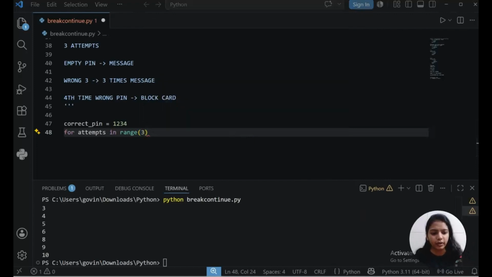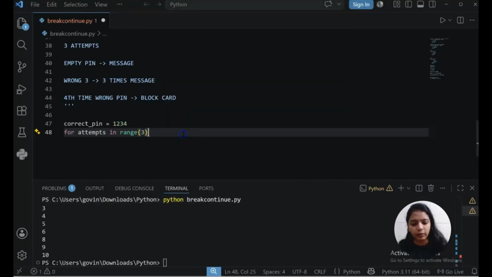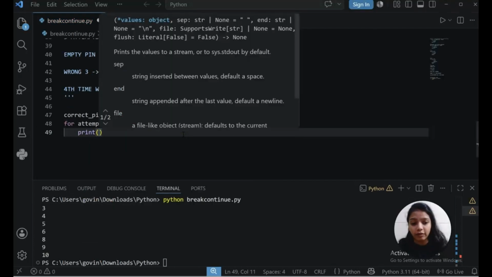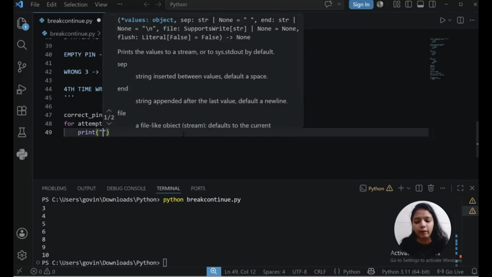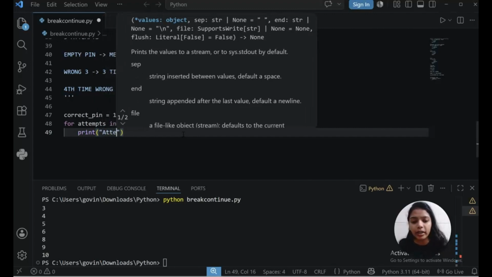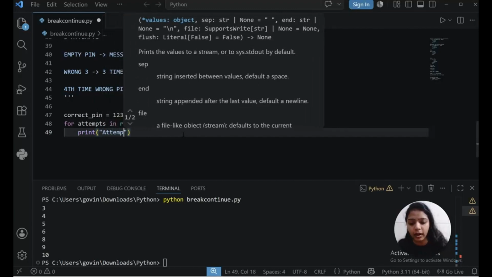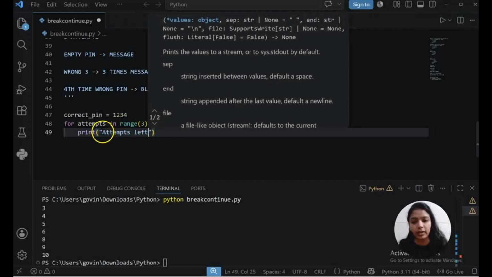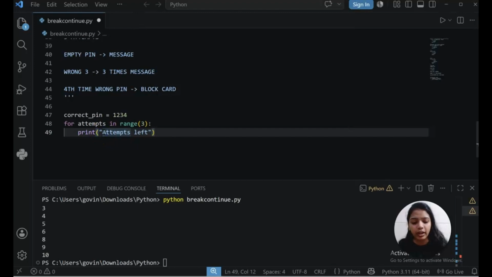So 0 to 2 it will go, means 0, 1, 2. So how many times we will ask from the user? Before that, what I want to show is how many attempts are left. So the user will know how many chances he or she has now. So here I will give a newline, "attempts left".